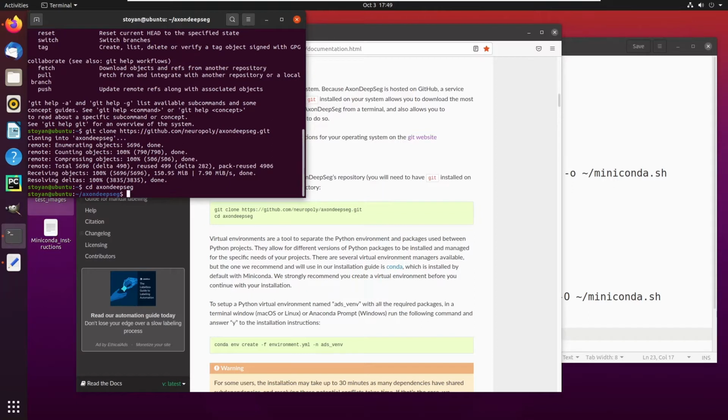This will place the working directory of the terminal inside of the AxonDeepSeg repository, and then we can create our Anaconda environment using the command conda env create -f environment.yml, and we're going to give it a name using -n. You can choose any name you want, so I will call this one ADS demo.